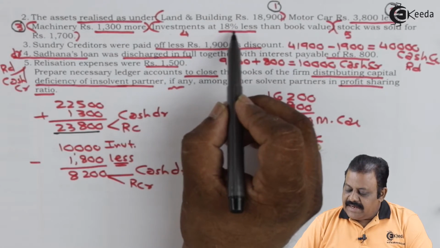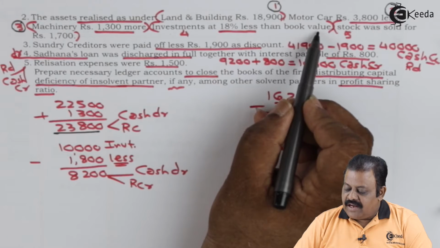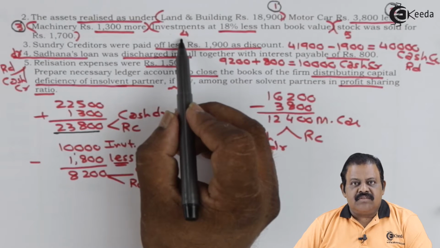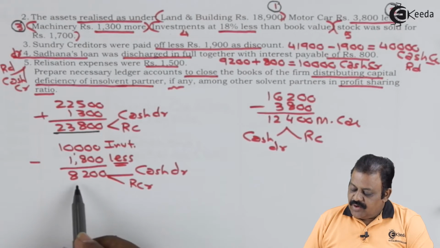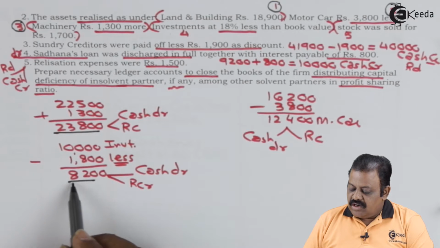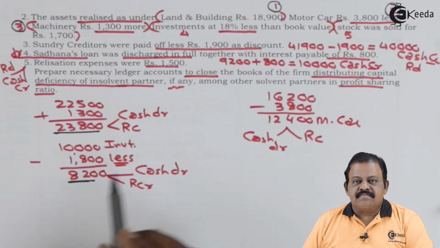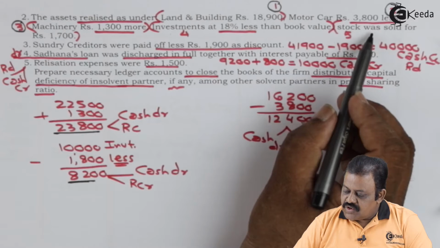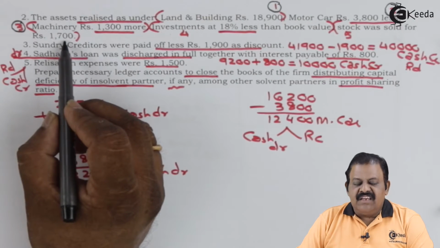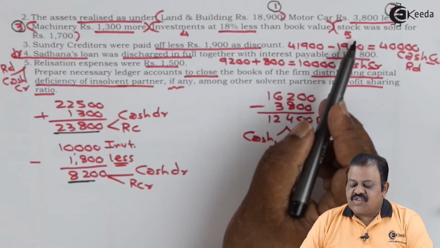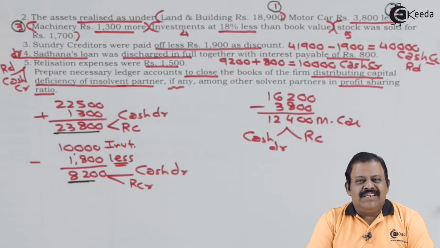Investment at 18% less than the book value. Fourth asset sold. Here we have done the calculation. Investment is sold for 8,200. Stock sold for 1,700. This is fifth asset sold. Money is received. So this will be debited to cash bank account and credited to realization account.